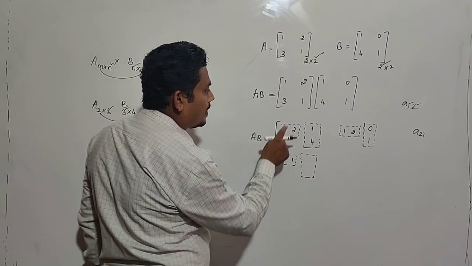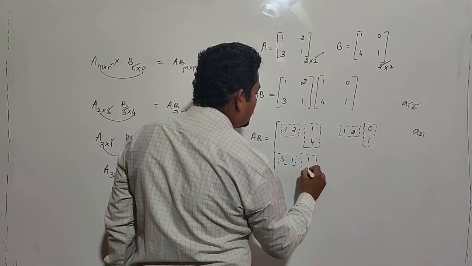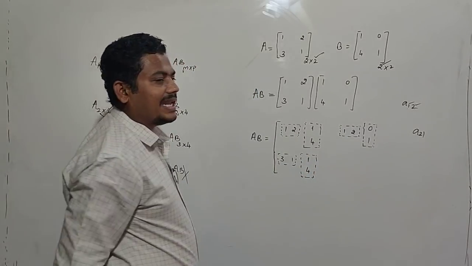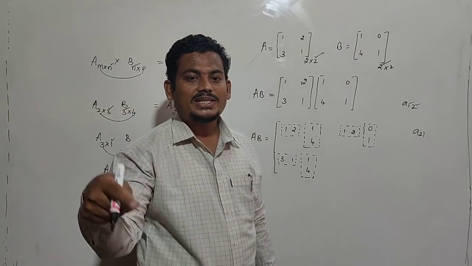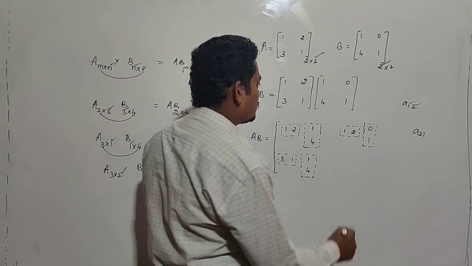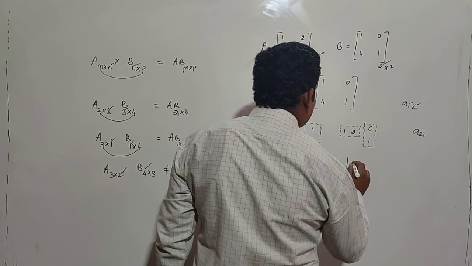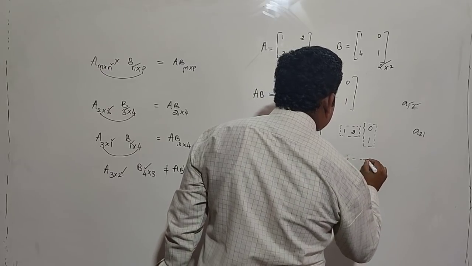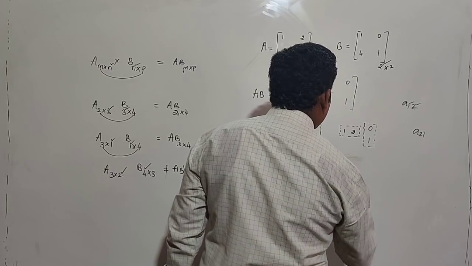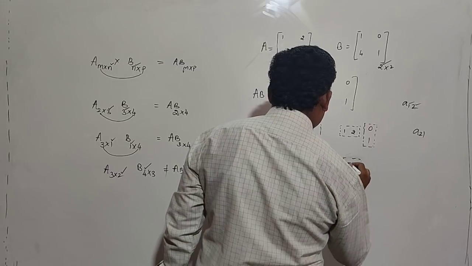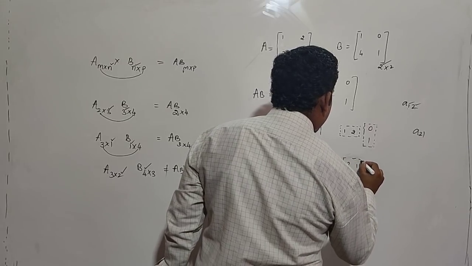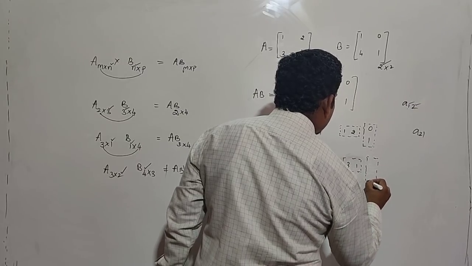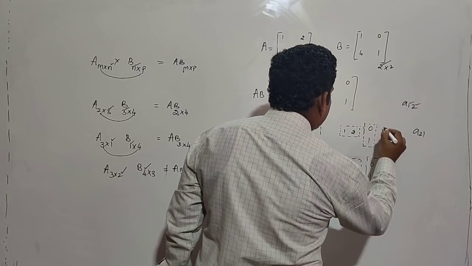Second row with first column. What is the first column? The first column is 1, 4. After that, the next element is 2, 2. The name itself suggests 2, 2 means second row second column. Second row second column, that is 3, 1. What is the second column? The second column is 0, 1.